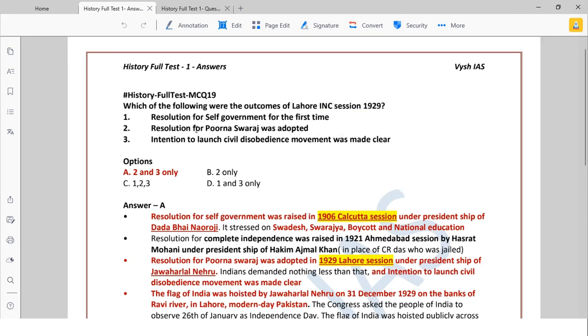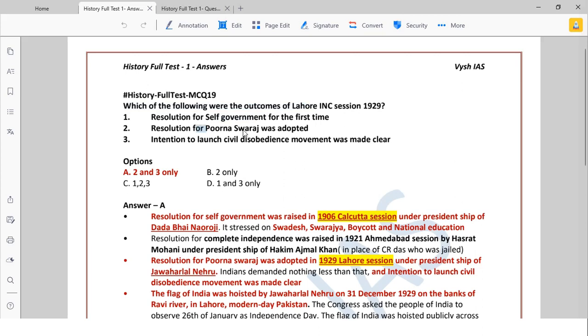Now, resolution for self-government for the first time. Resolution for Purna Swaraj was adopted. Intention to launch civil disobedience movement was made clear. So here the answer is 2 and 3 only, because self-government was not asked for the first time in 1929. Much before that, during our Swadeshi movement and all, in 1906 itself we had asked for it. So this is not suiting Lahore INC.